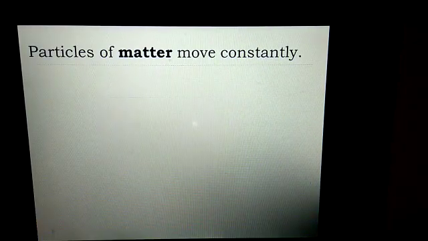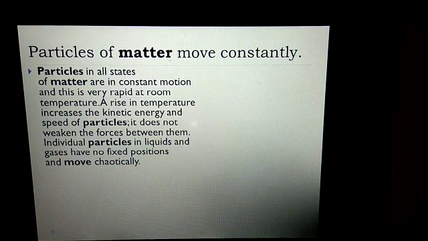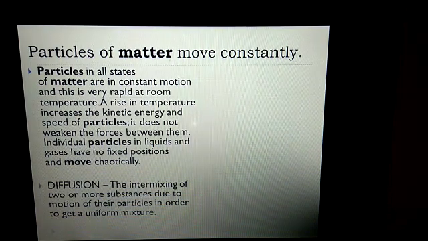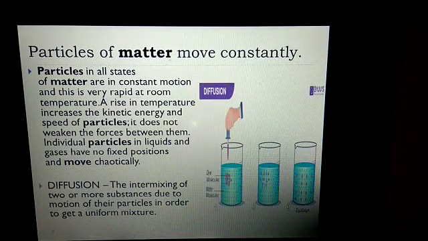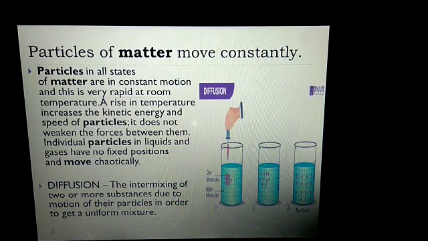The next is, particles of matter move constantly. Particles of all states of matter are in constant motion, and you can clearly understand their motion through this activity, in which a small quantity of water has been taken and dye molecules are added.